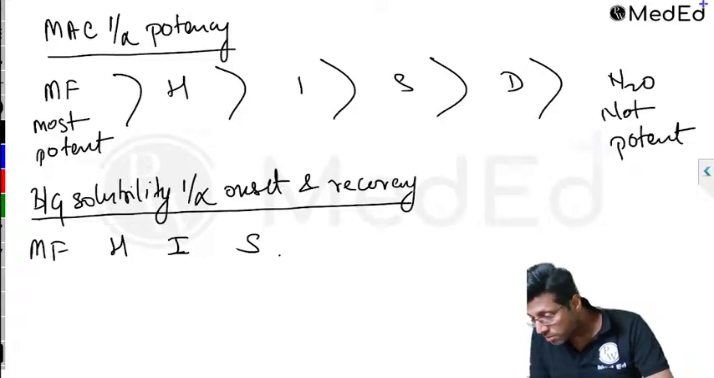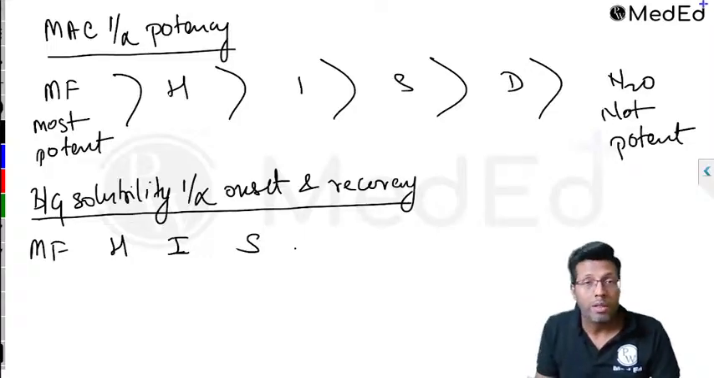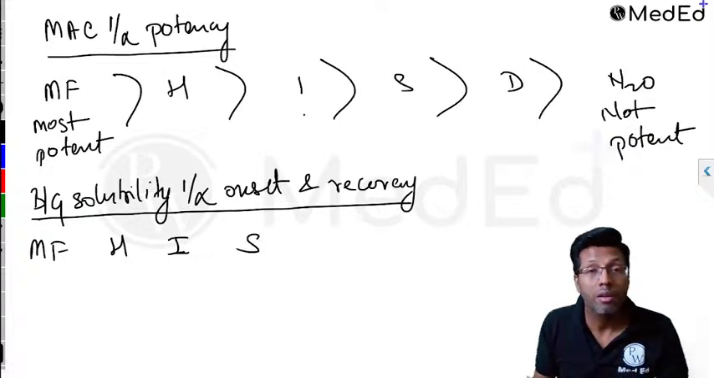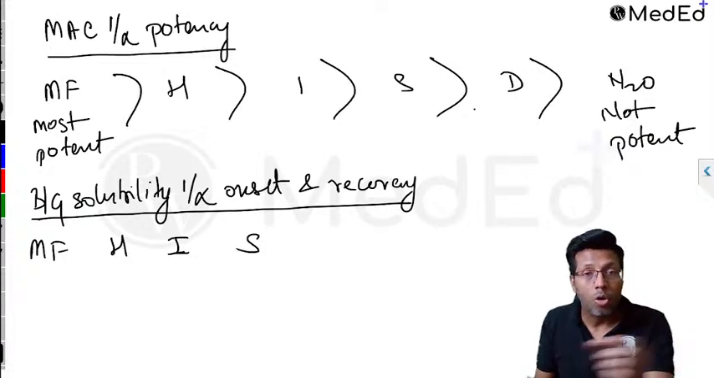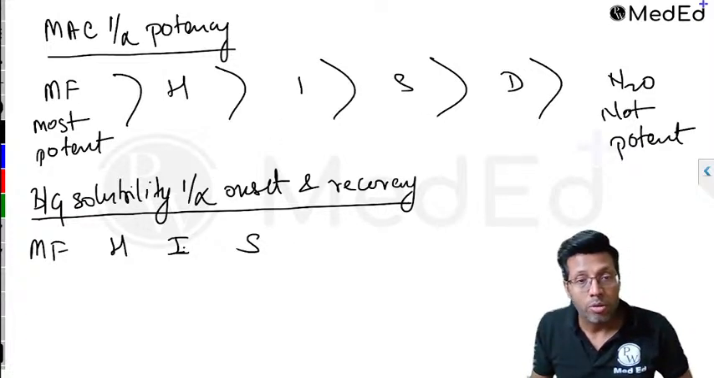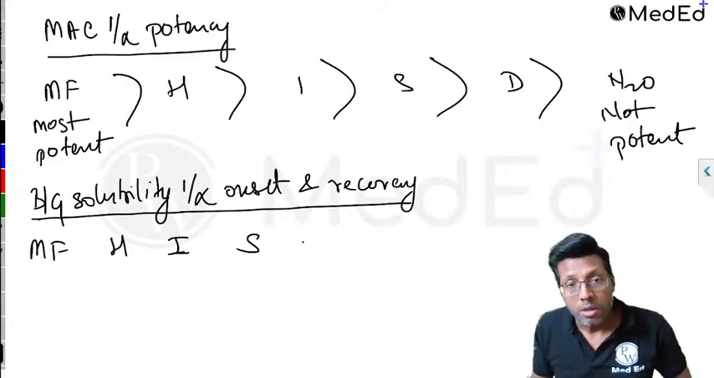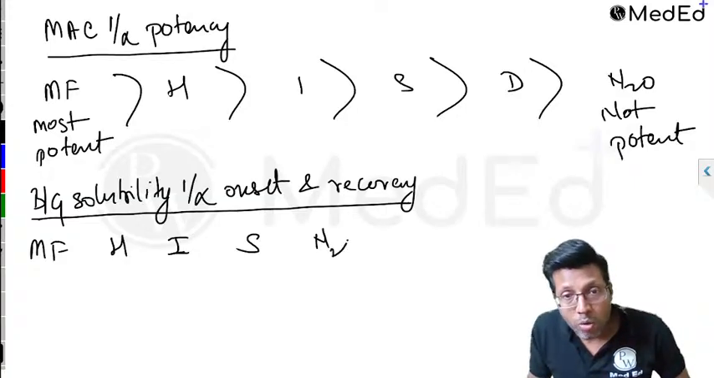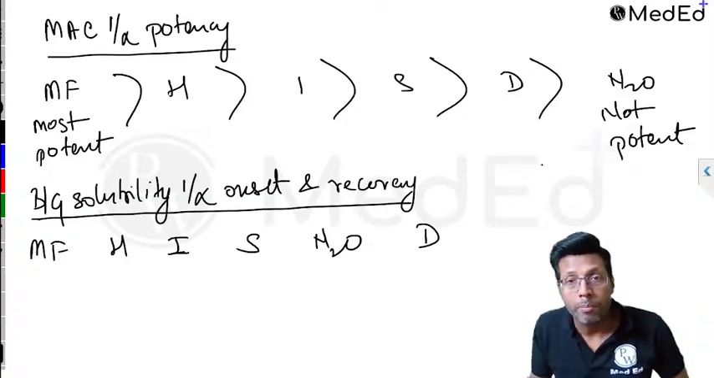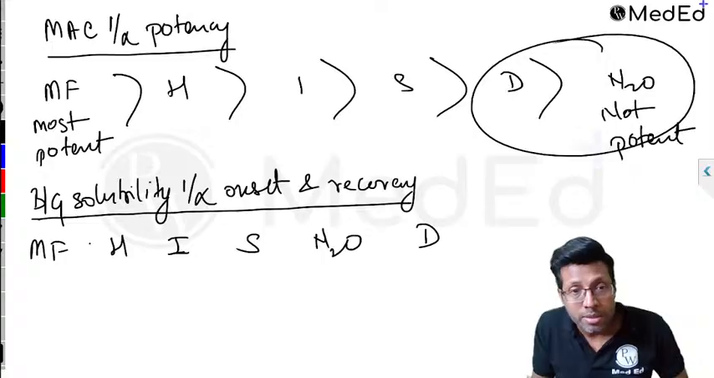Dr. Mahesh says, do we have to remember the MAC values, or are they given? No, don't remember the MAC value. That's what I said, don't remember the value. Just remember this order: methoxyflurane, halothane, isoflurane, sevoflurane. Only one change happens here, between desflurane and nitrous. First you get nitrous and then you get desflurane. This is the only change that takes place.